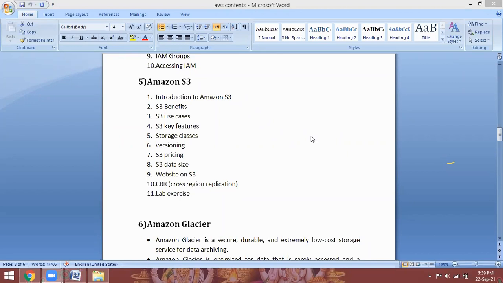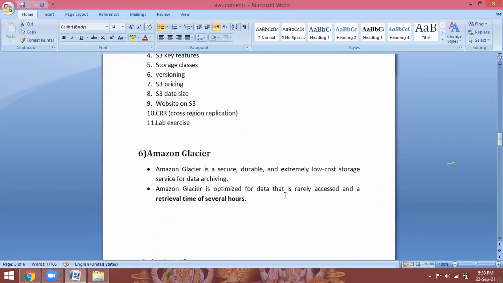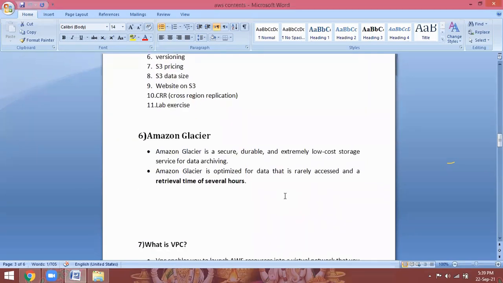So here, this is an important one. Amazon S3 storage is object level storage. EBS is block level storage. Glacier I just explained to you, but again I am explaining. Amazon Glacier is a secure, durable, and extremely low cost storage service for data archiving, like backup. When I require it, I can take it back.